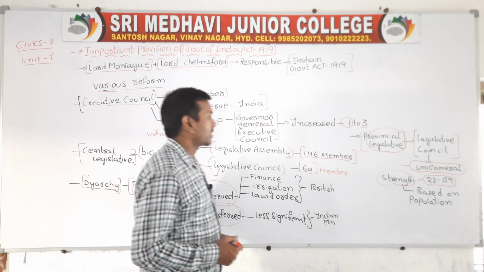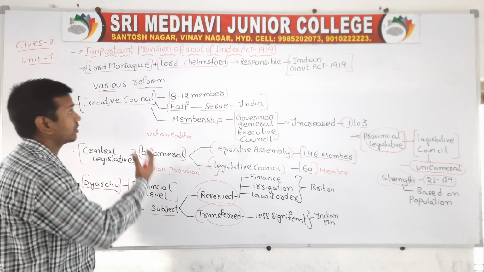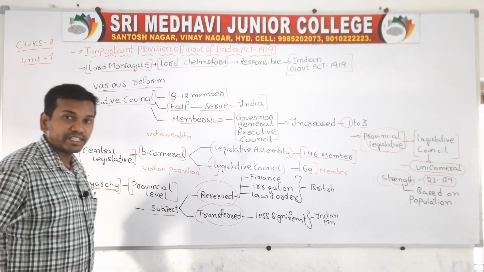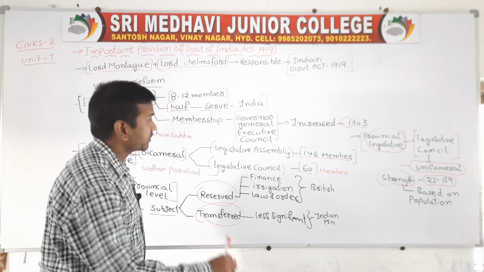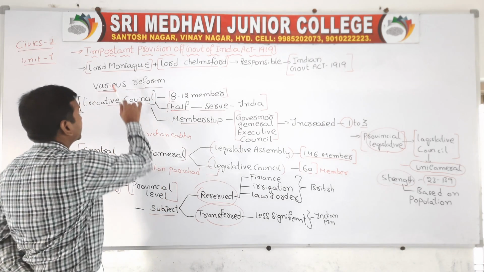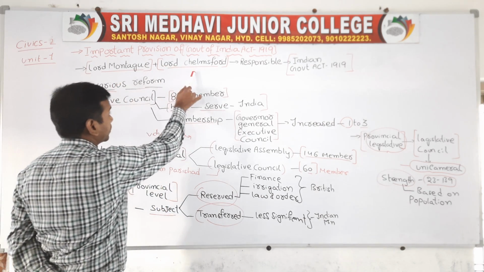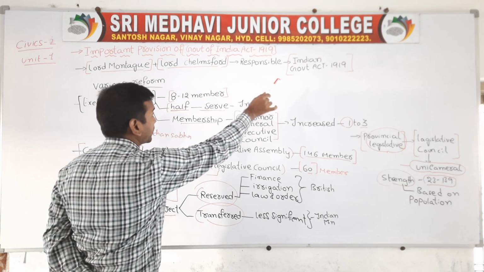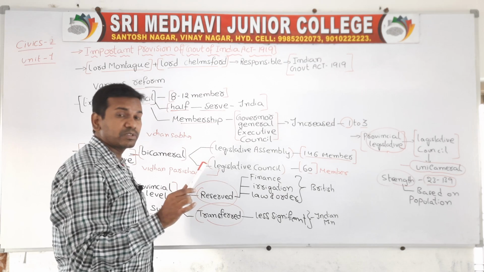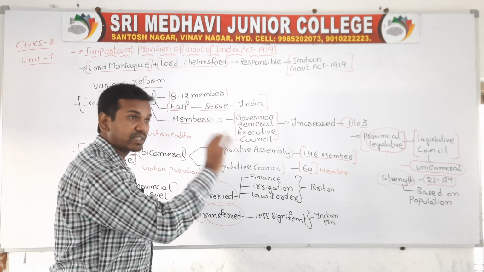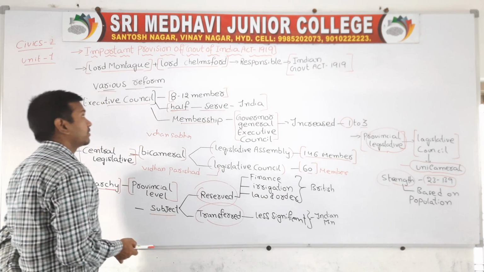So children, in these classes we have mainly discussed the Government of India Act, the initial provisions of the Government of India Act. We discussed that Lord Montagu and Lord Chelmsford were responsible for the formulation of the Government of India Act 1919. These two people played a very important role in the formulation and provision of this Act.